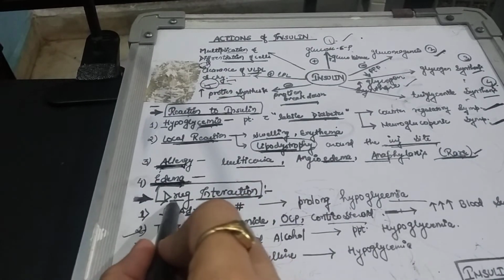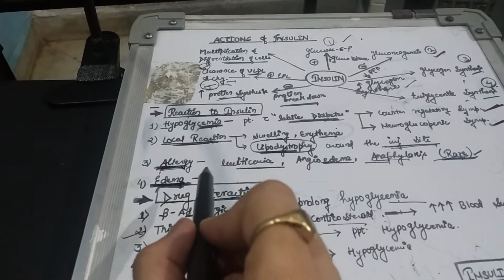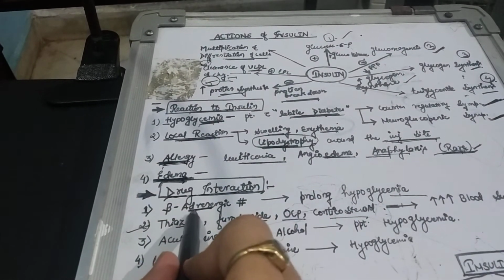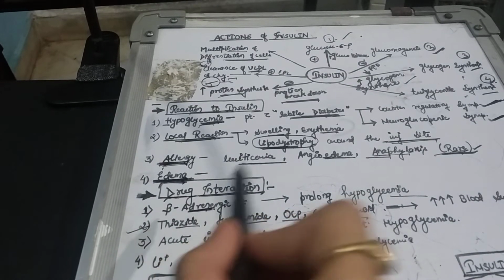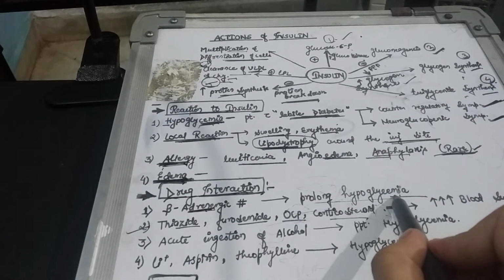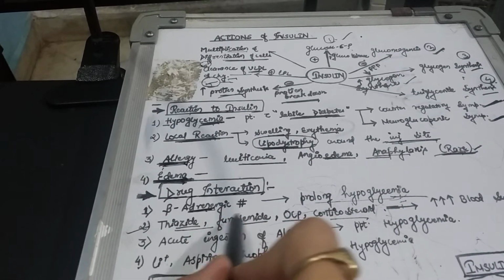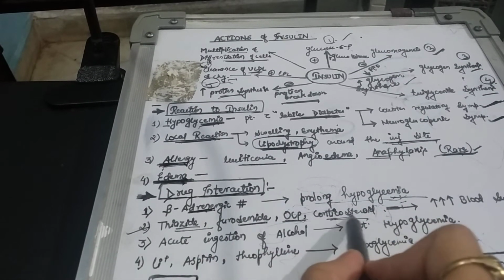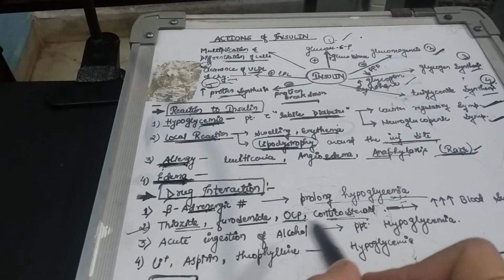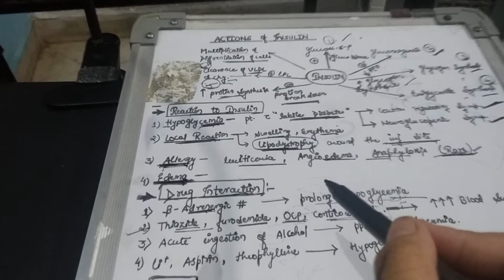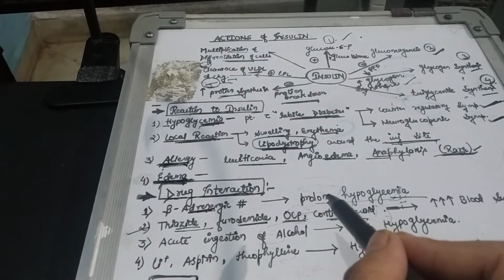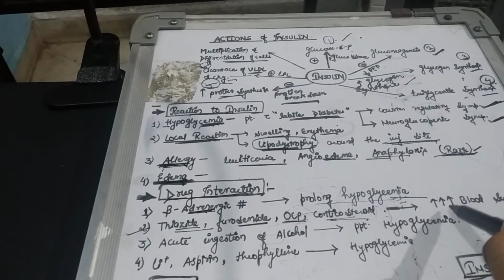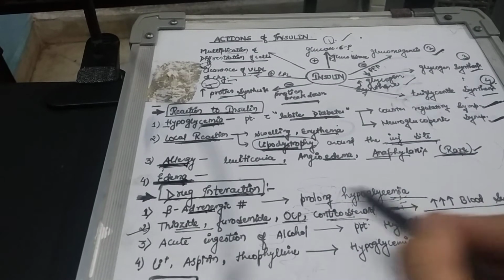Our next topic is drug interaction. So in drug interaction, we see the beta adrenergic blocker, which prolongs the hypoglycemia, right? While thiazide, furosemide, OCP, corticosteroid, as we have seen, corticosteroid and oral contraceptive are responsible for increasing the glucose level. So same, it increases the blood sugar level.